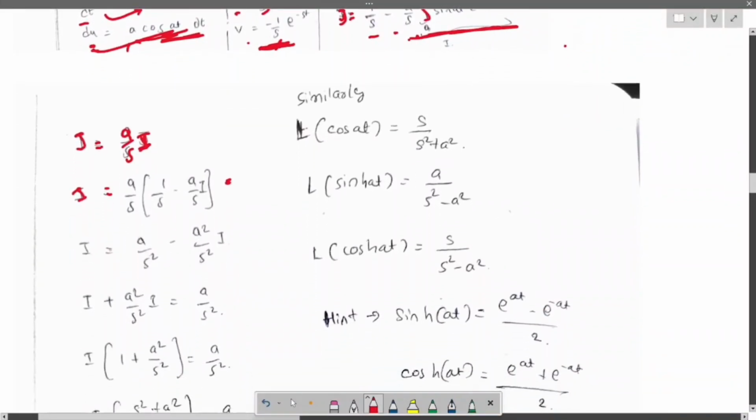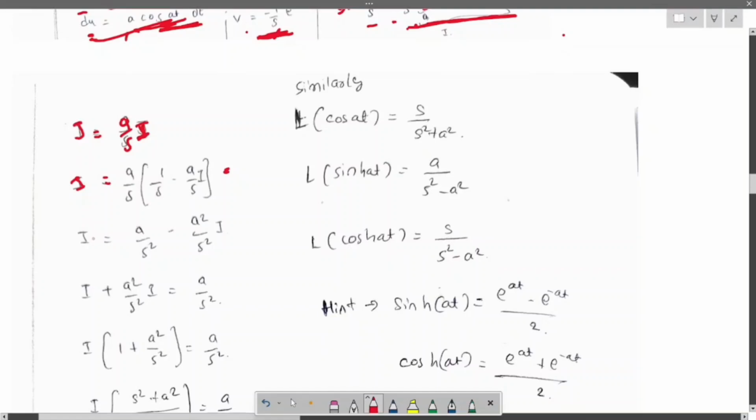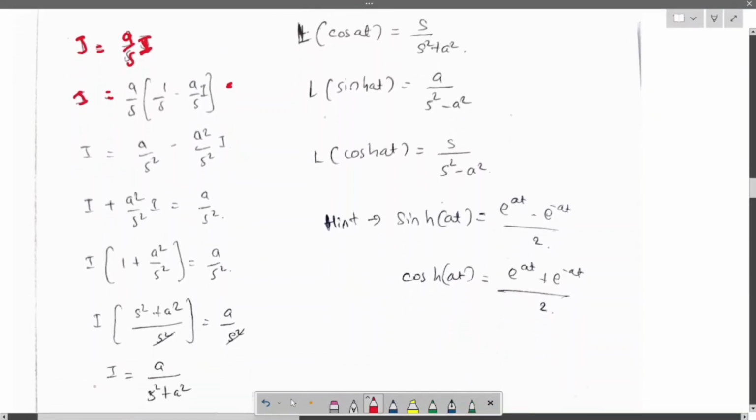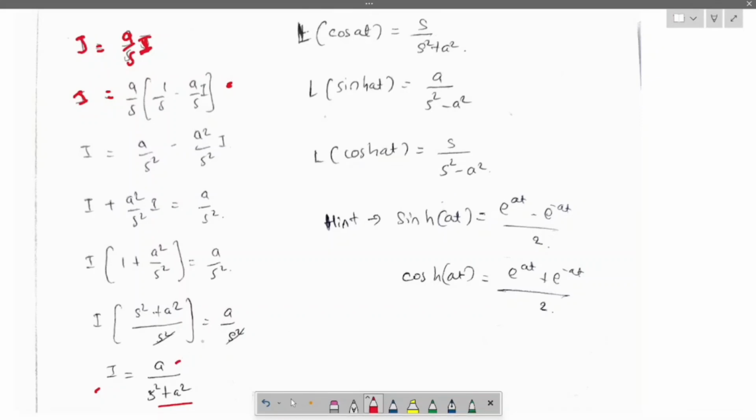Now simplify this, and you will get the formula I equals a by s square plus a square. Okay, this is how Laplace of sin at will be. So now Laplace of sin at is simply a by s square plus a square.